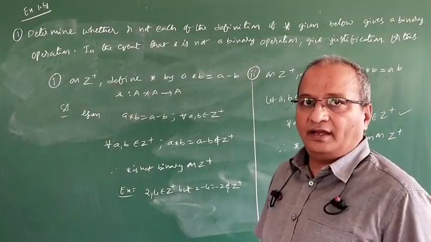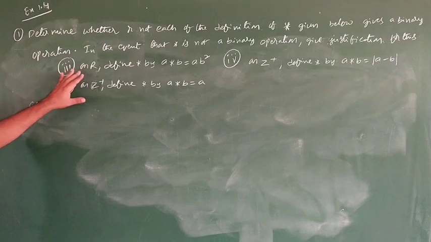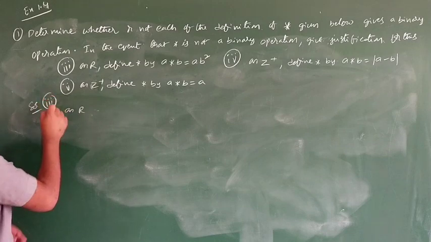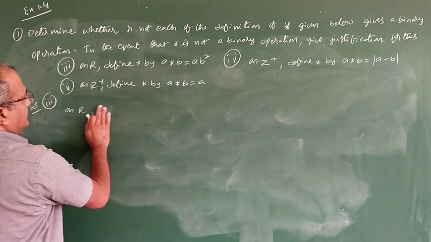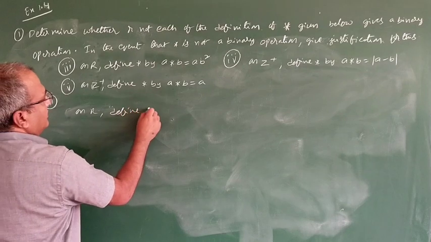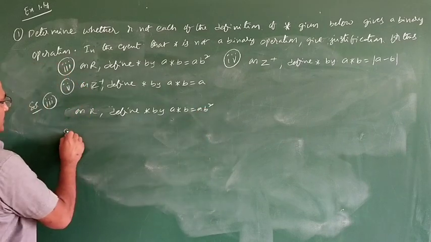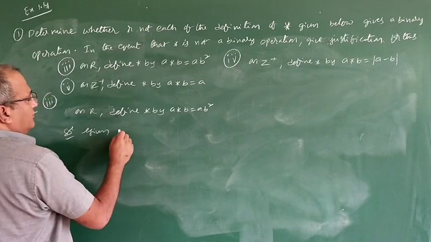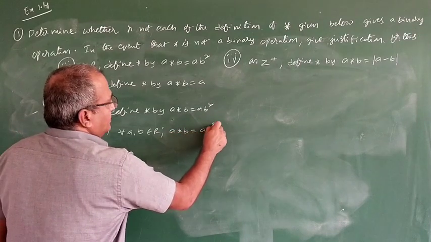Okay. Go to the next: third, fourth, fifth. See, here I am writing the third one. On R, this is the third problem solution. The first two problems we already discussed. The third one: on R, define star by a star b is equal to a b square. This is given. Solution. Given for all a, b belonging to R, a star b is equal to a b square.